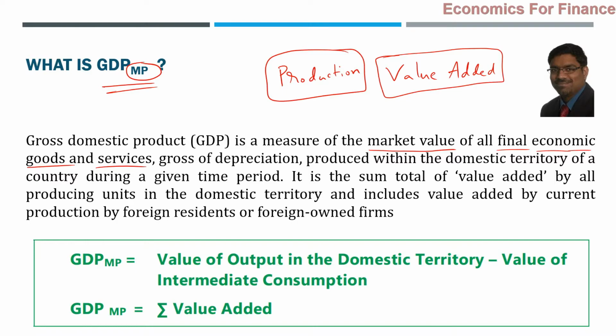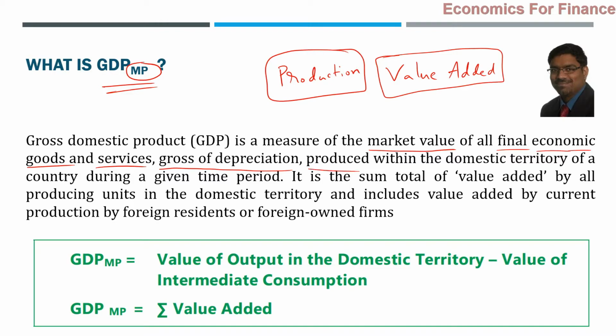Some goods may be economic goods and services, some may not be. So we'll come to that. What is final? What is economic? What is gross? What is domestic? Gross here means gross of depreciation, before deducting depreciation. What is the market value of all the final economic goods and services, gross of depreciation? That's what is called before deducting depreciation.